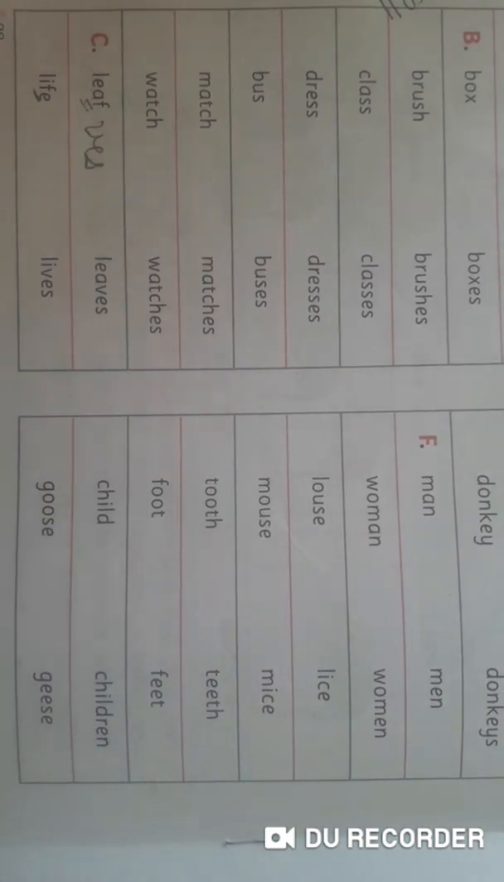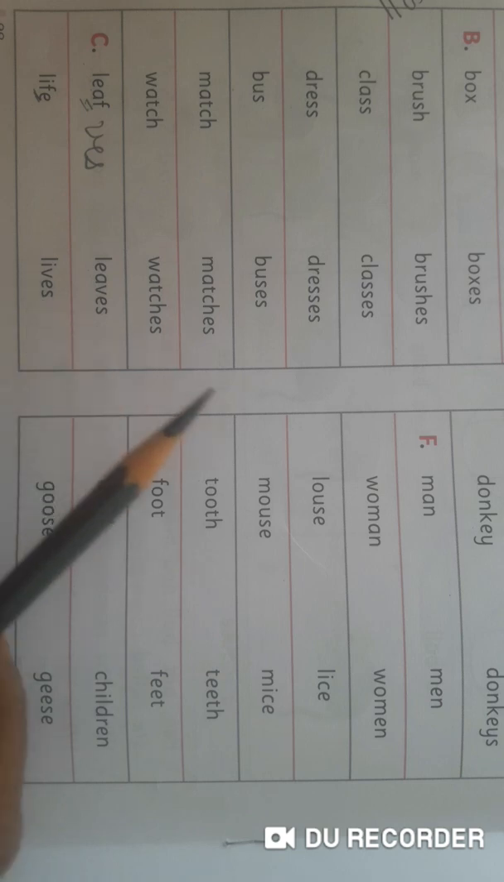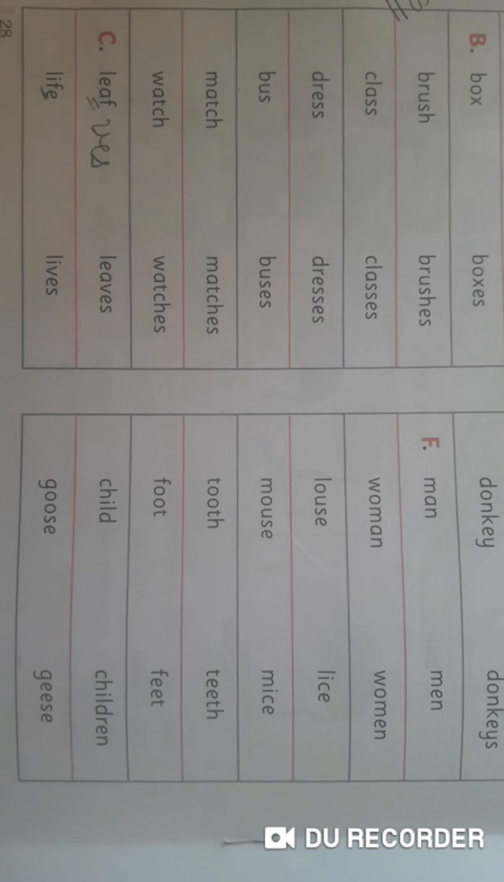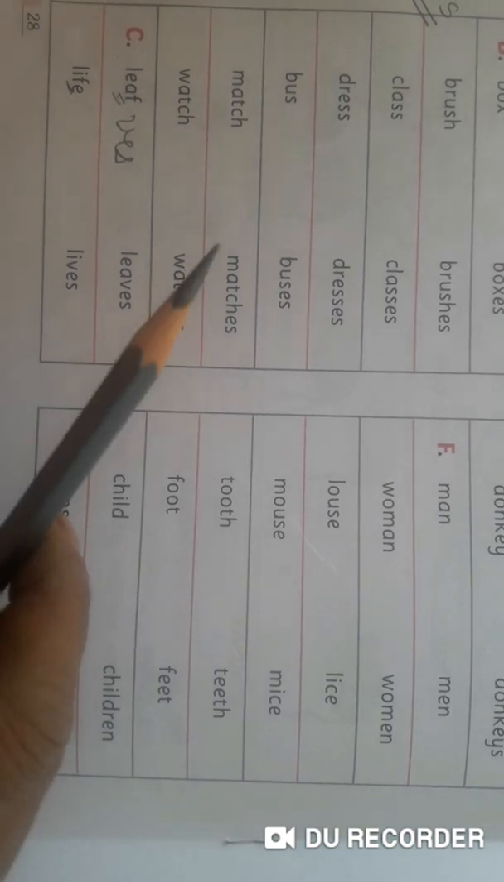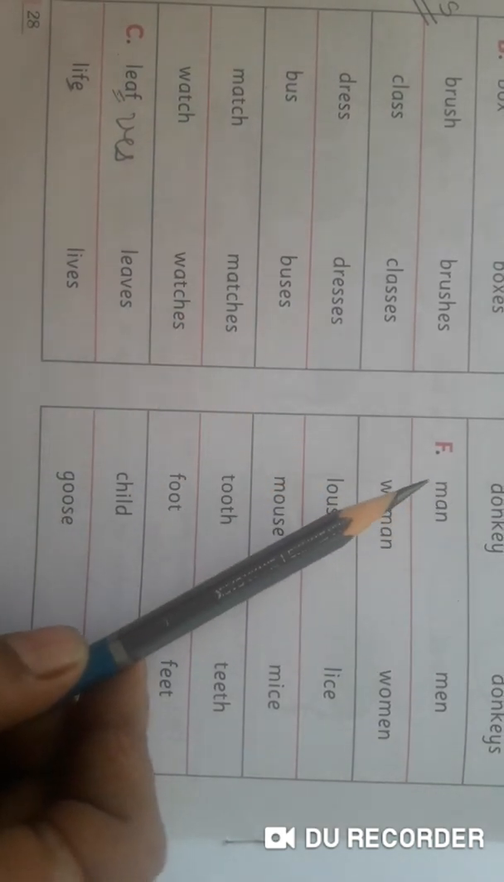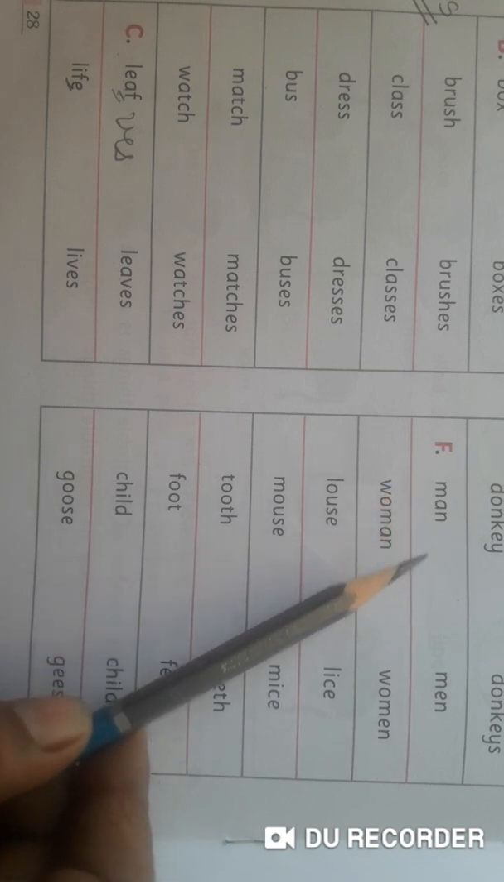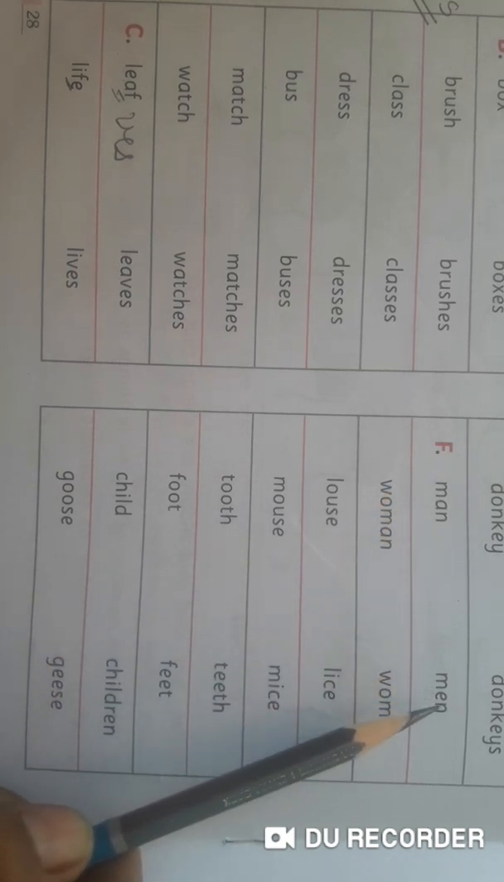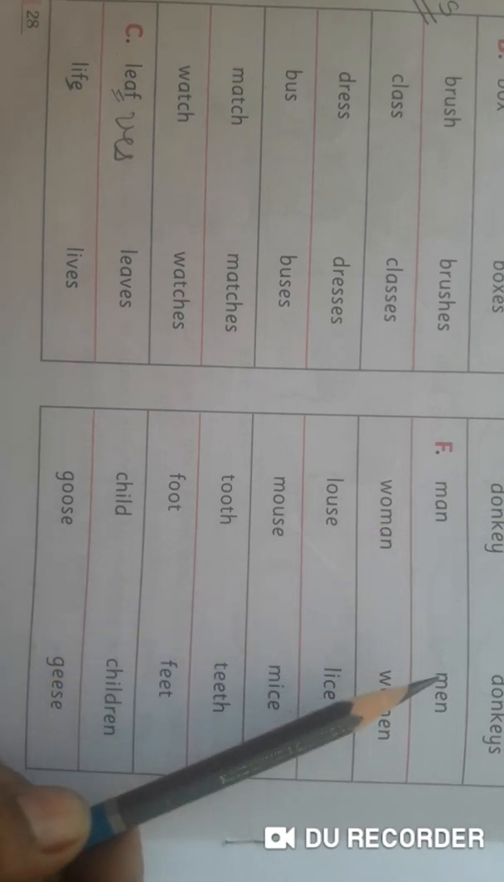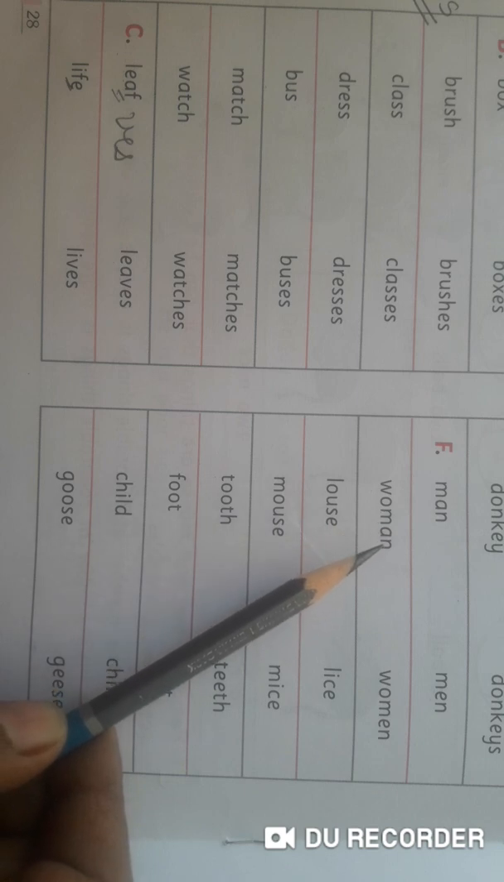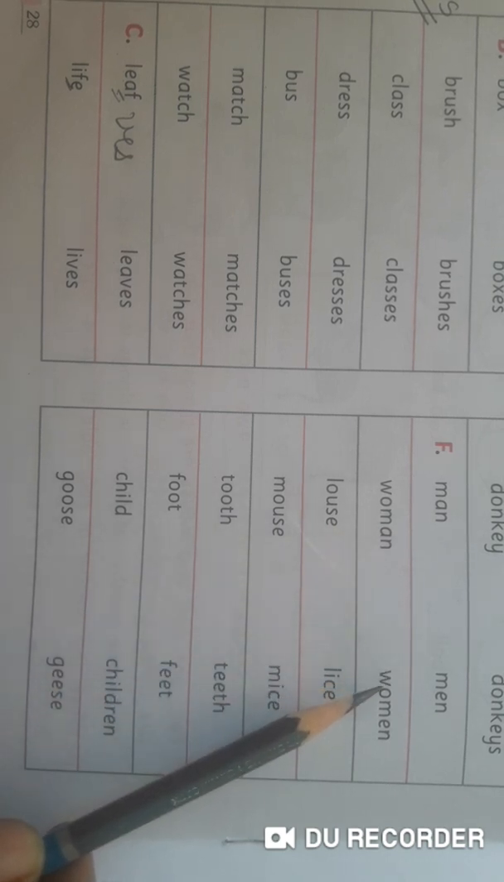Now there are some different words. We can make plural by another way. Here we cannot add S, ES or VES or IES. Their plural form is different. For example, MAN, man. Its plural is MEN, men. Now next is WOMAN, woman. Plural WOMEN, women.